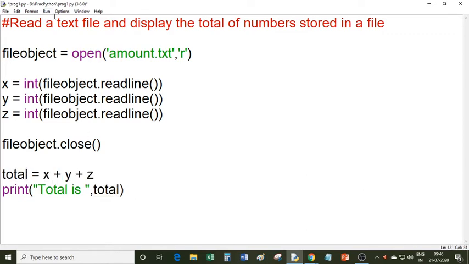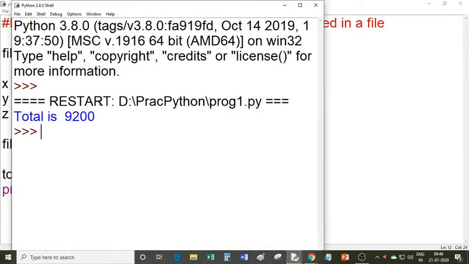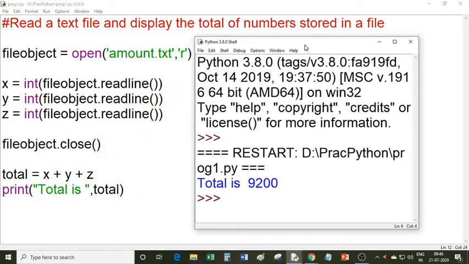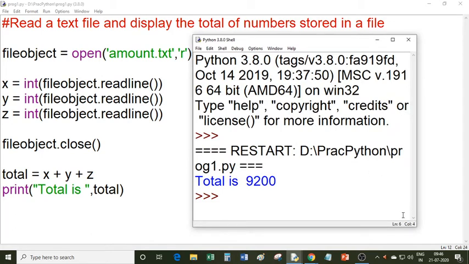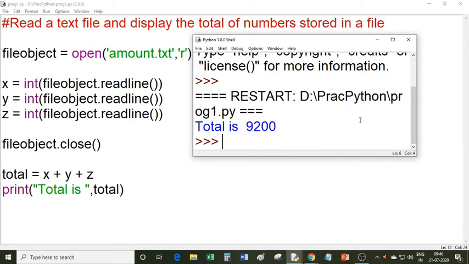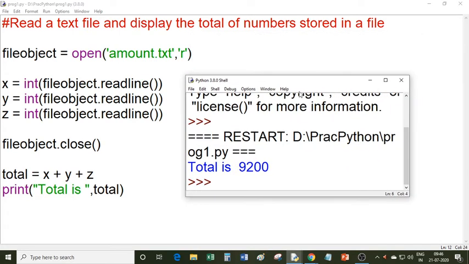Let's see whether this program is working or not. So you can see total is 9200. So in this way you can read numbers from a file and you can calculate the sum of numbers. I hope you have written this simple program in your notebook.